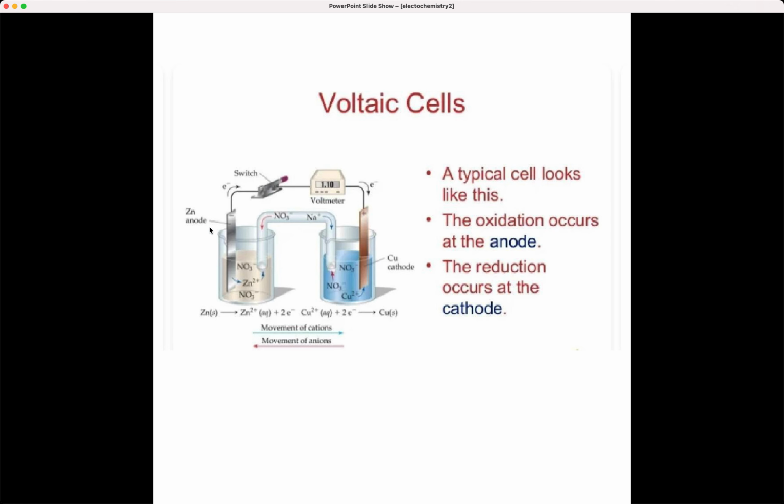You can see here a zinc anode and a copper cathode, and here we have got a bridge, then a voltmeter is connected along with the switch, and this direction shows the movement of cations, and here the red arrow shows the movement of ions. You can see the equation here for the anode: zinc forms zinc 2+ plus 2 electrons, whereas at the cathode copper 2+ will gain 2 electrons to form copper metal.